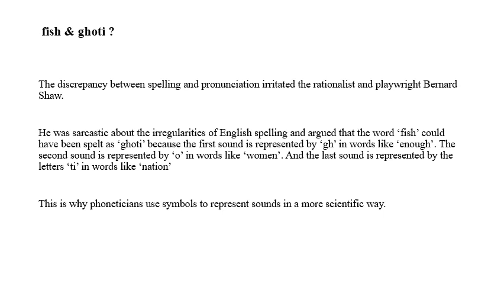For this reason, phoneticians use symbols to represent sounds in a more scientific way. And this is, of course, very useful and helpful for English learners to learn the correct pronunciation of English words.